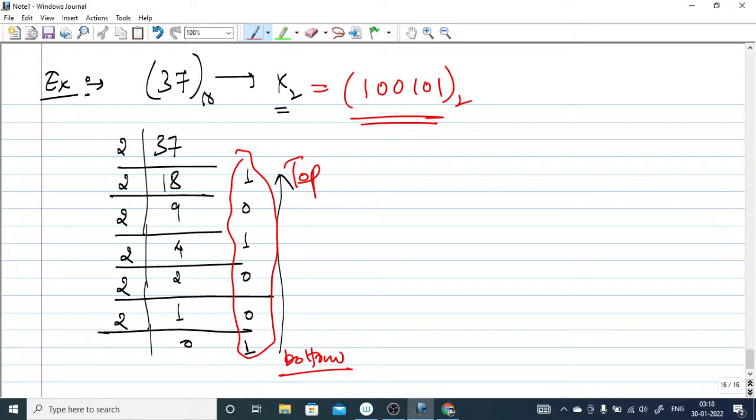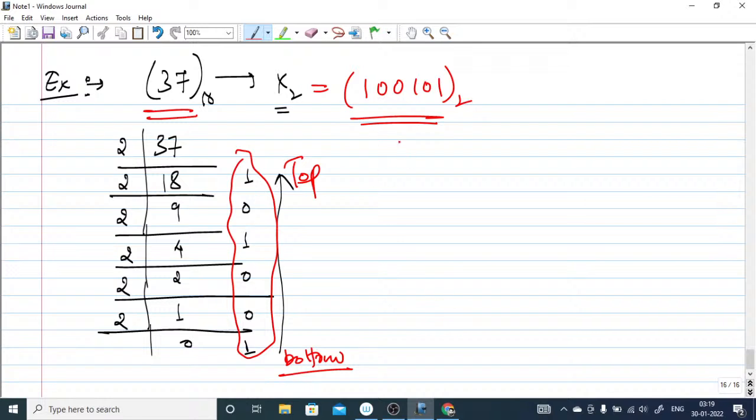This is how we convert, and in the examination usually we forget because we learn about sequential circuits and combinational circuits, and because of simultaneous processes going on in your mind for each subject, you tend to forget these things easily. That's why I'm revising here, so you have to keep this in mind.